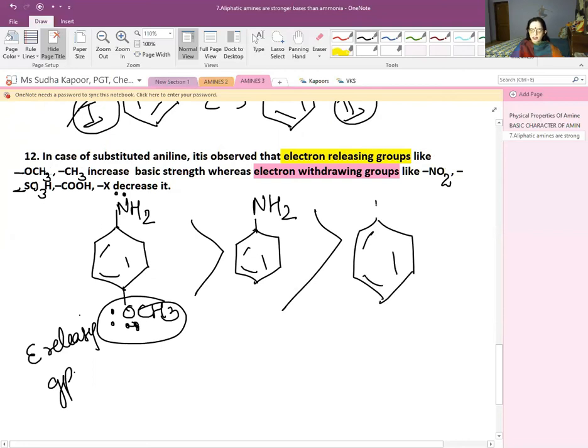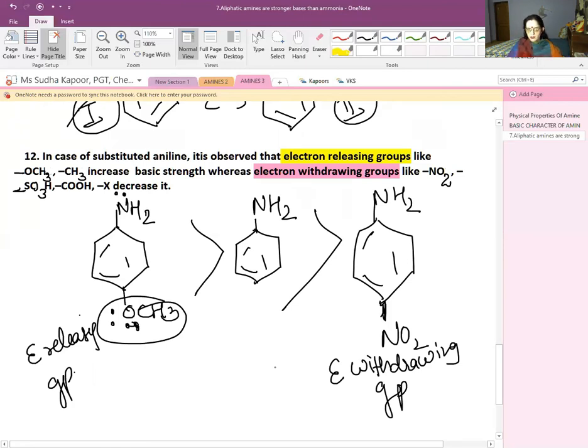If we place an electron withdrawing group such as NO2, such groups are electron withdrawing. The one which has an electron donating or releasing group increases the strength and makes the lone pair more easily available. But the one which has electron withdrawing groups present on it is going to find it very difficult to lose the electrons. So the para-methoxy aniline is going to be more basic than aniline, which is going to be more basic than para-nitro-aniline.